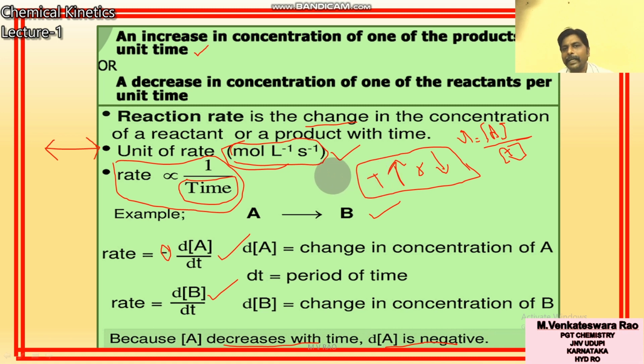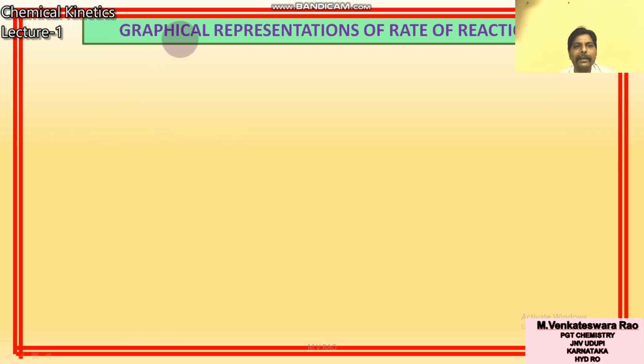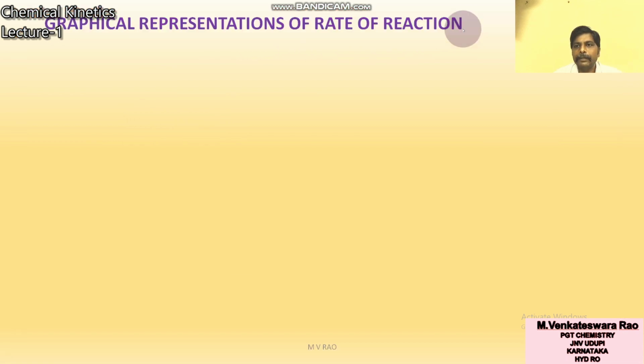So it is about rate definition, rate formula, rate units. What is the definition of rate? Decrease in the concentration of reactant or increase in the concentration of product with time. Its units are mole liter inverse second inverse. Rate is inversely proportional to time, that means as time increases, rate decreases. For A gives rise to B, rate is equal to minus dA by dt, that is equal to dB by dt. Now we will see graphical representation of rate of reaction.